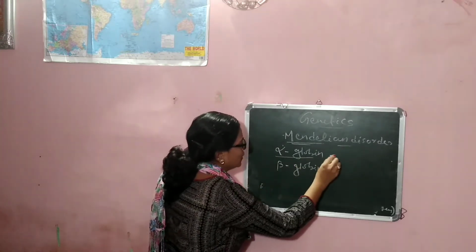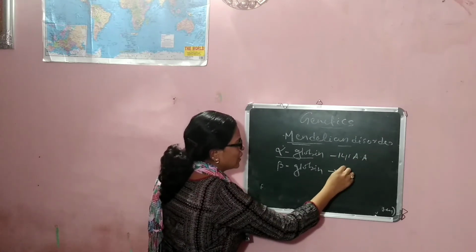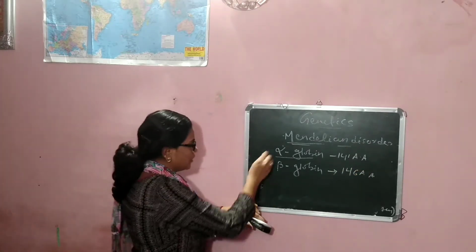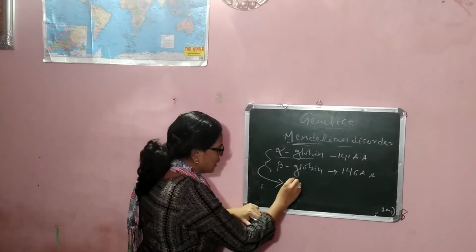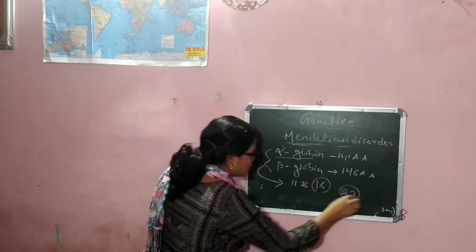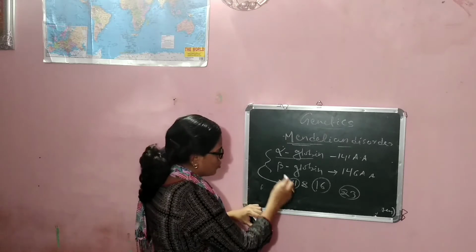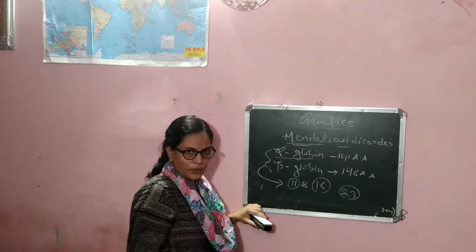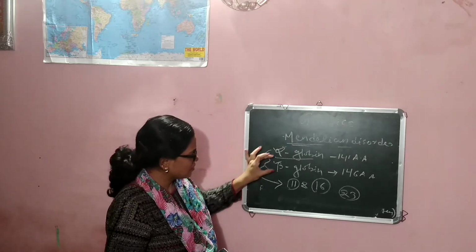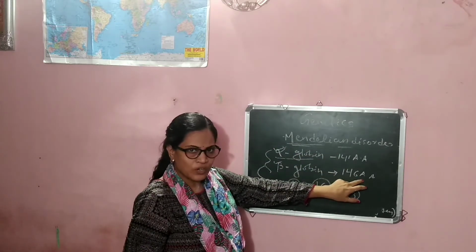In alpha globin, there are 141 amino acids. In beta globin, there are 146 amino acids. Out of the 23 chromosomes, numbers 11 and 16 contain these globin proteins. If disorderness takes place in the globin protein, the amino acids are also defective.